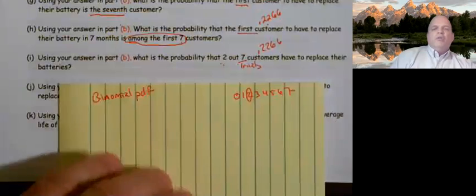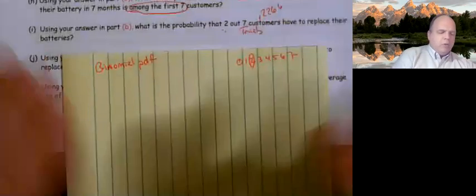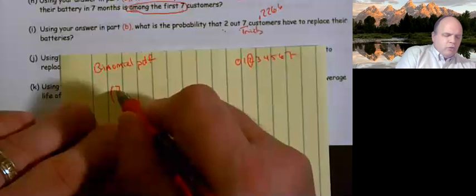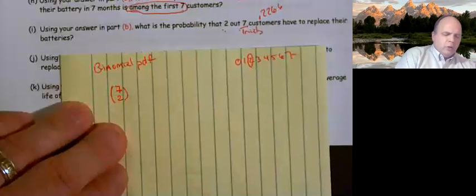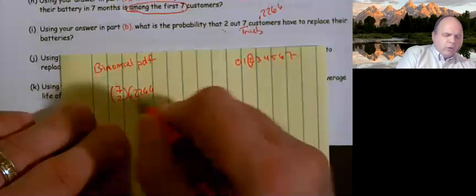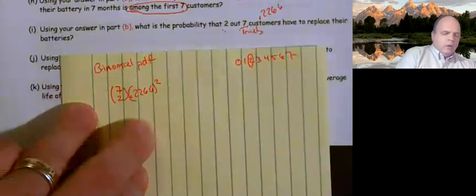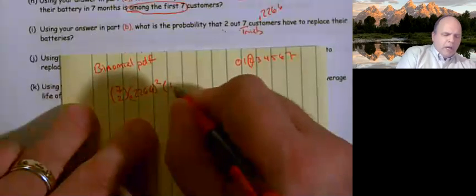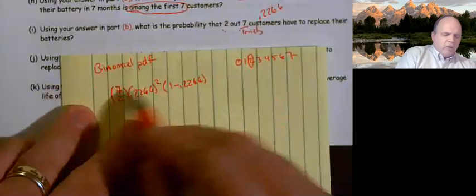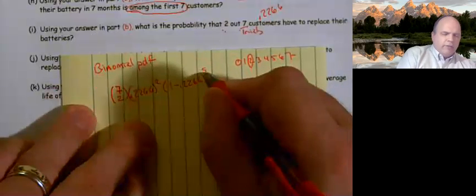All right? So I need to set my binomial equation up, which is 7 choose 2, times 0.2266 squared, times 1 minus 0.2266, to the power of 7 minus 2, which is 5.